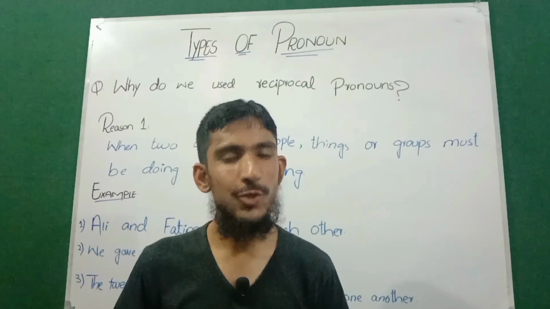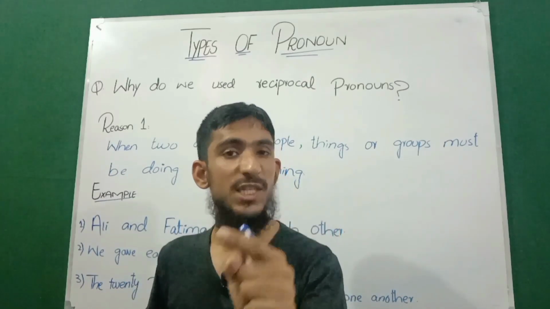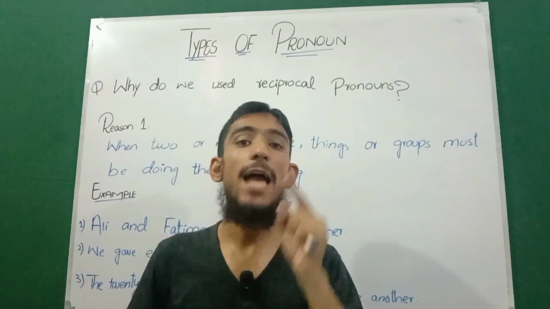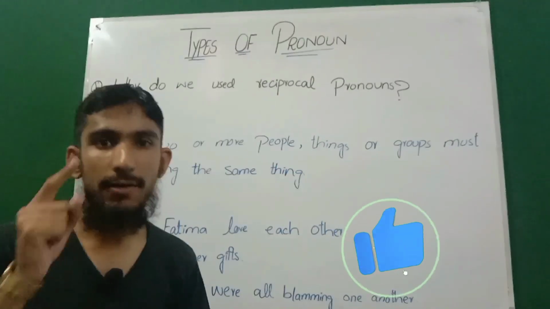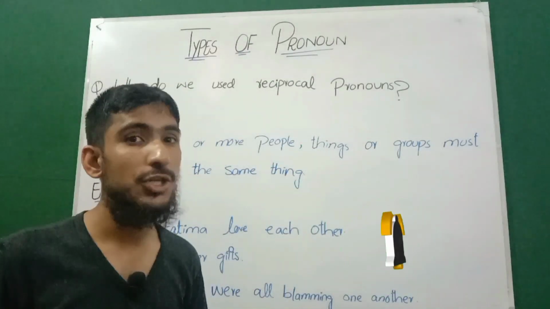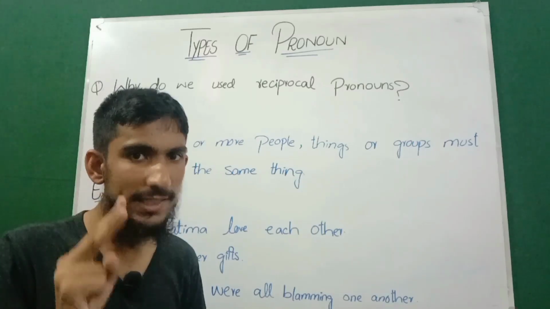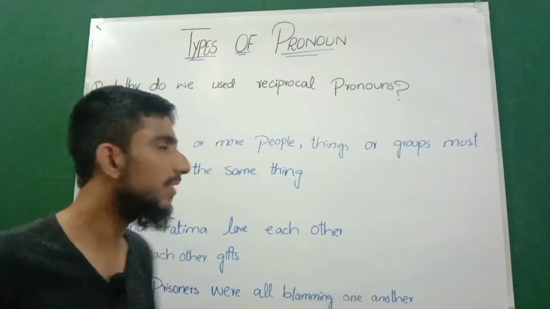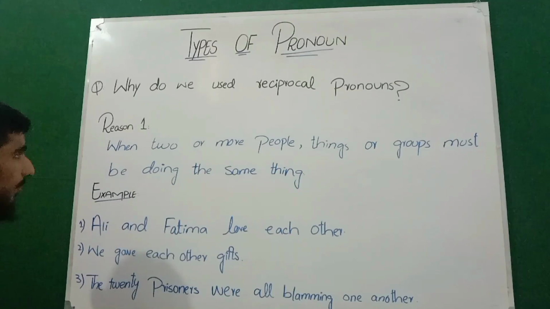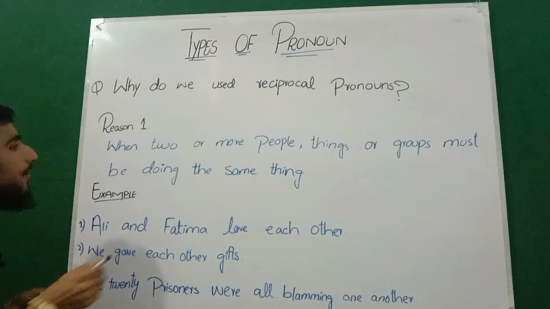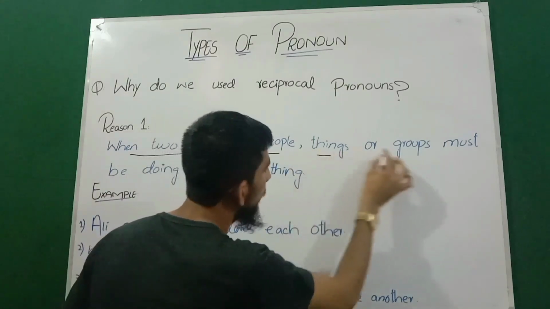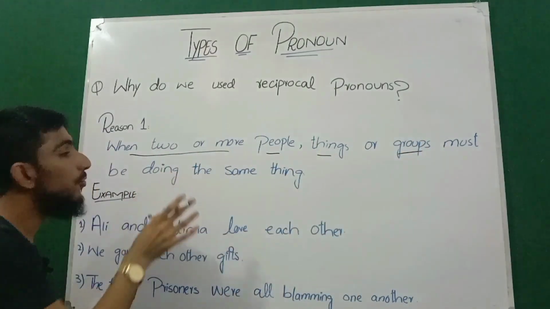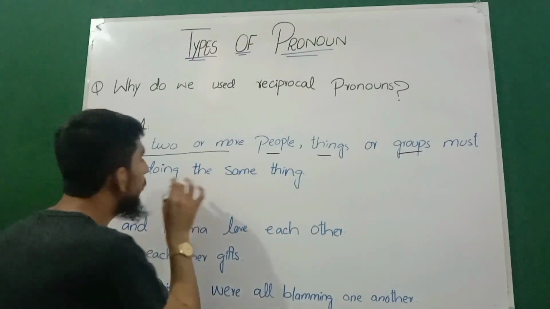In this video we will give you some special grammatical and conceptual reasons why we use reciprocal pronouns in English grammar. So we will discuss two reasons. Let's start with the first reason. The first reason is when two or more people, things, or groups are doing the same thing.